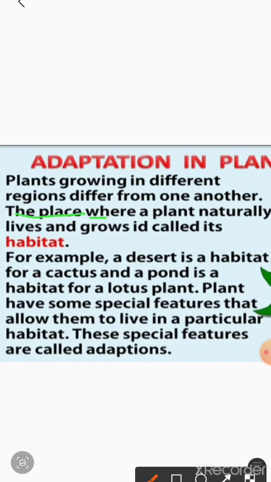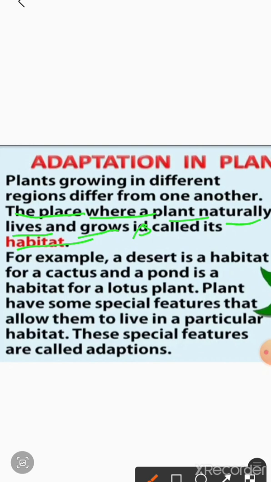For example, a desert is a habitat for a cactus plant and a pond is a habitat for a lotus plant. You might have seen lots of lotus plants and water lilies living in a pond, right?